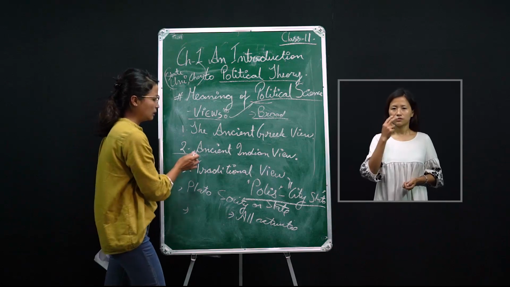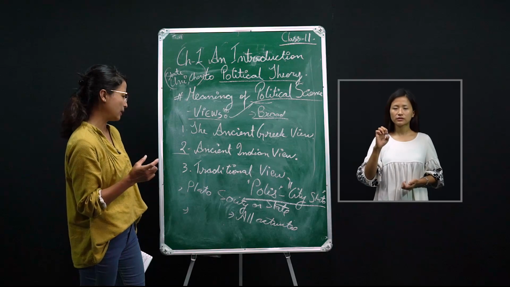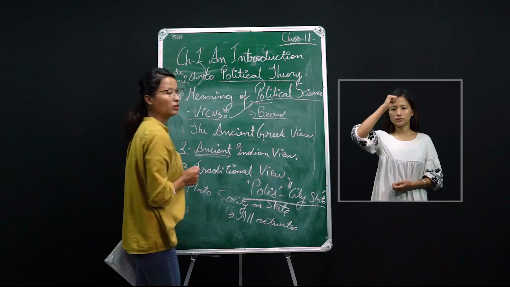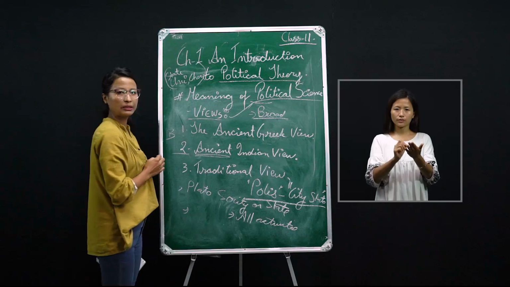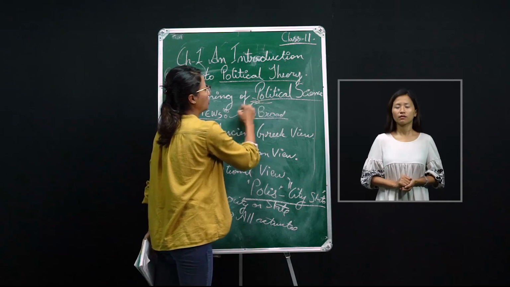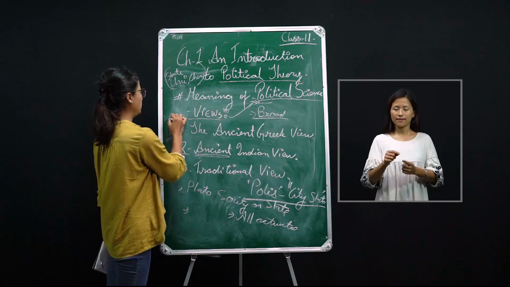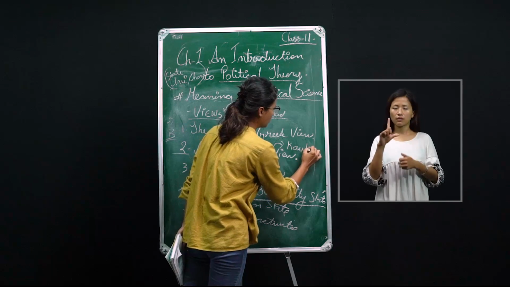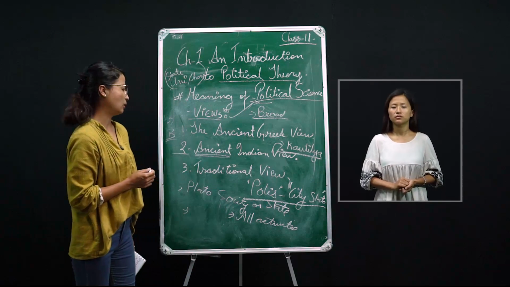The second view is the ancient Indian view. There is also some evidence that some Indian writers wrote on political science. Writers like Brihaspati threw light on political rule during ancient times. Another is Kautilya, who wrote an extensive work on politics.